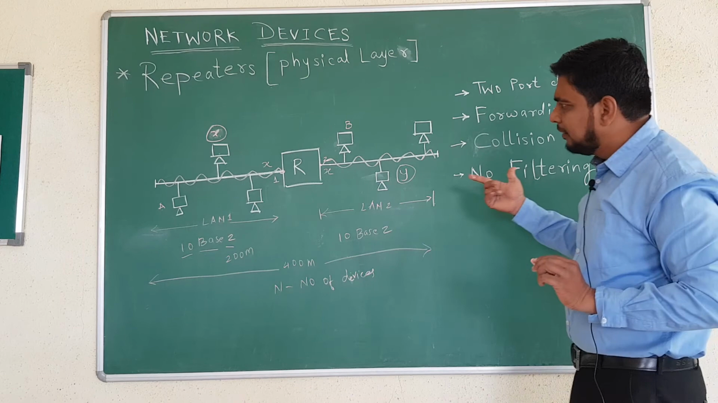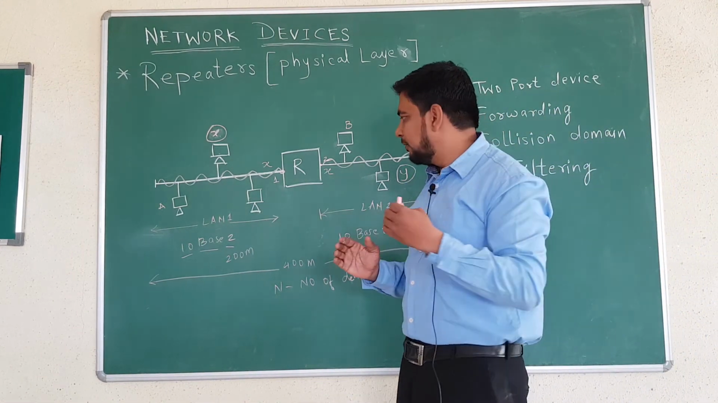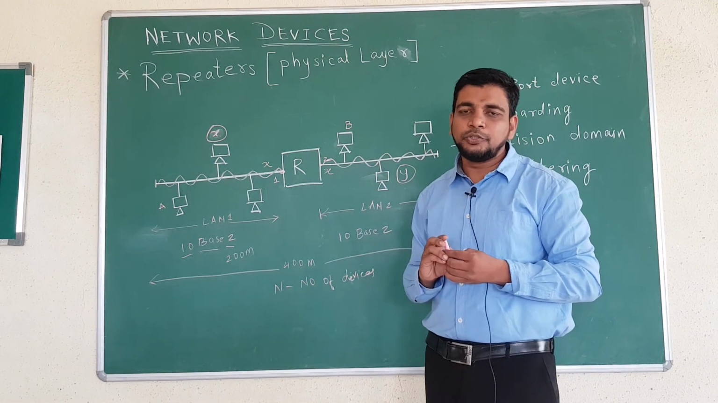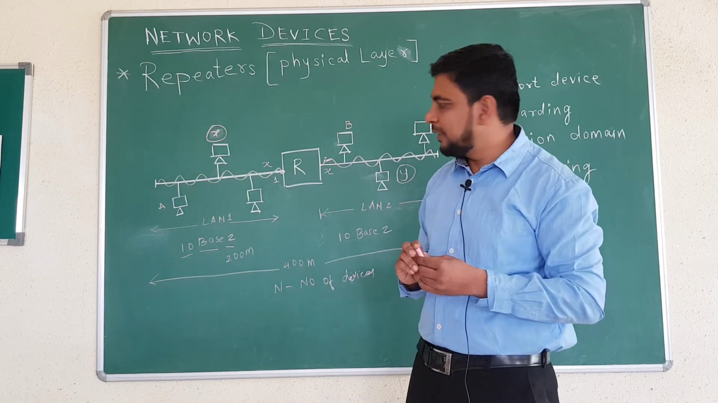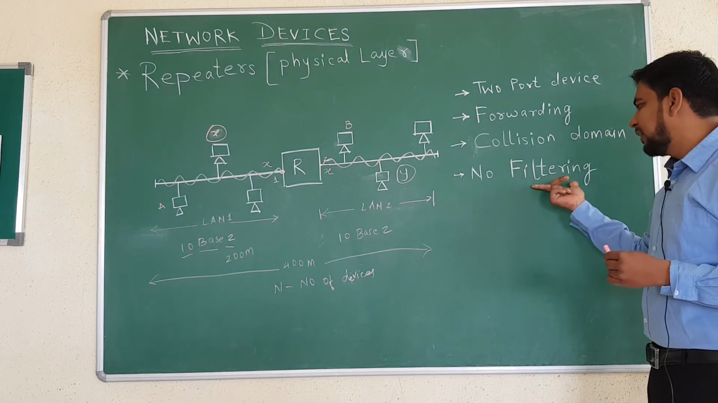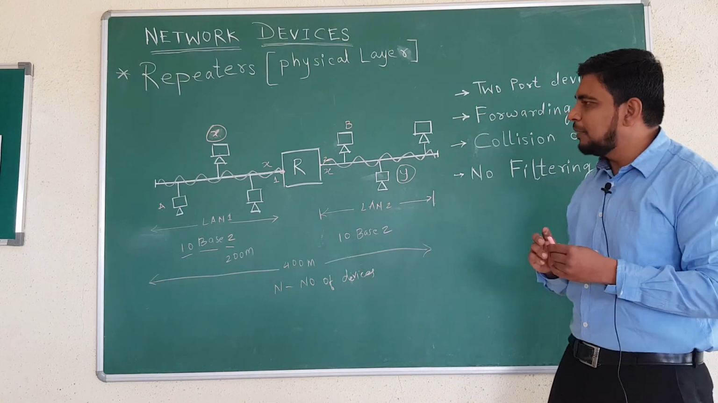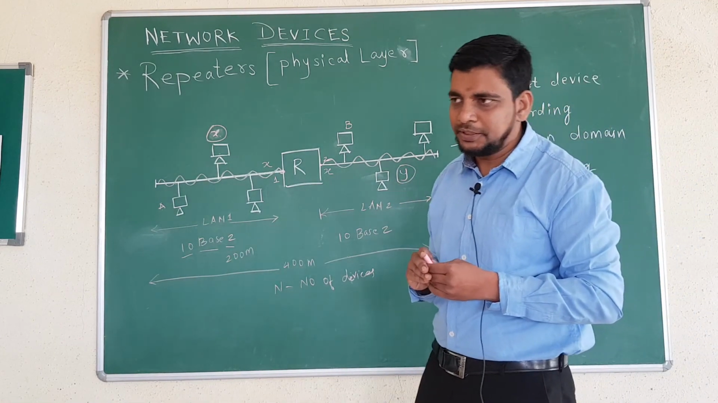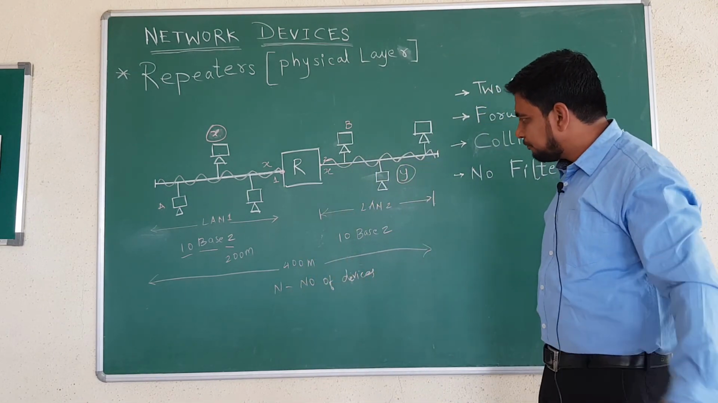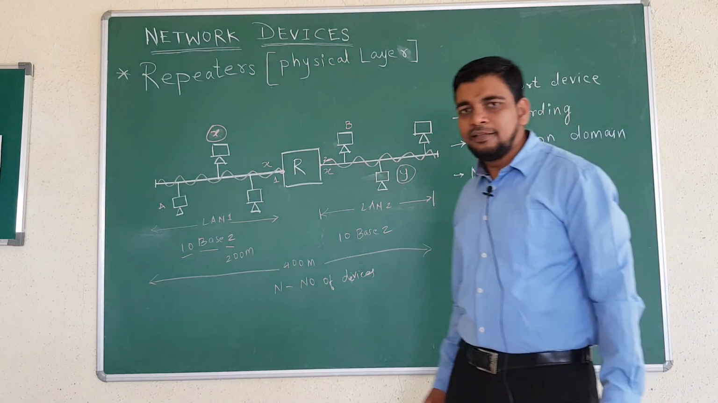Why filter the signal? Because only the device which is intended for should receive the signal. No other devices should be able to receive that particular signal, but this facility is not available in the repeater. It cannot do the filtering. Filtering can be done by smart devices like routers and switches, which we will study when we study the switch and router. Okay, this much is sufficient for repeaters. In the next lecture we will see the working of the hub.